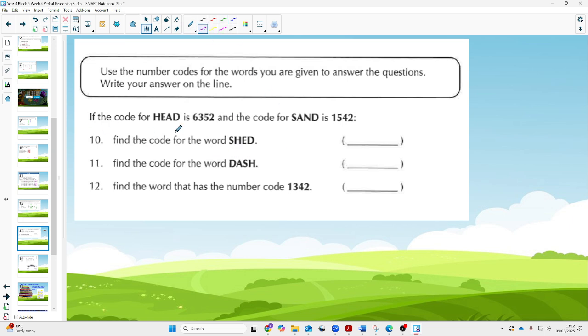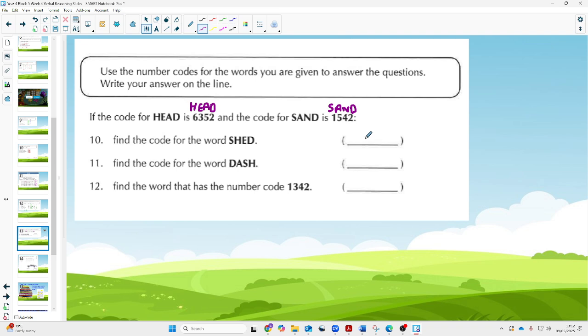And the way I would do this, because if I actually write head directly above the code, and we're sort of lining them up, I suppose, to make sure that we don't make any mistakes, and we can easily start marrying up the codes with the right numbers and the letters. So, find the code for shed.